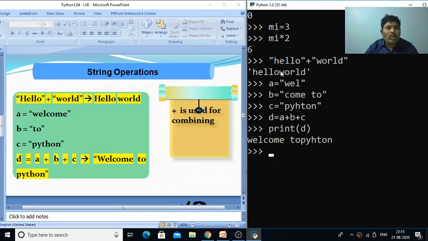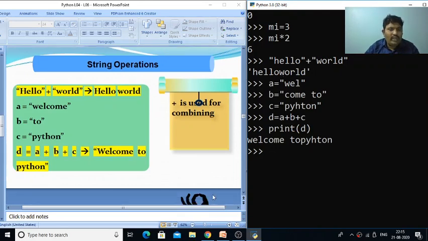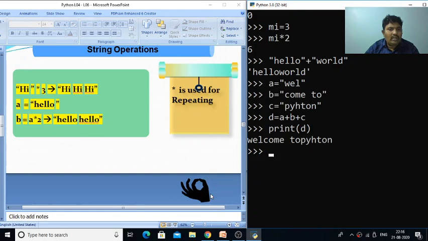So this is how we can use the plus operator for concatenating two strings. Like this we can also have other strings.